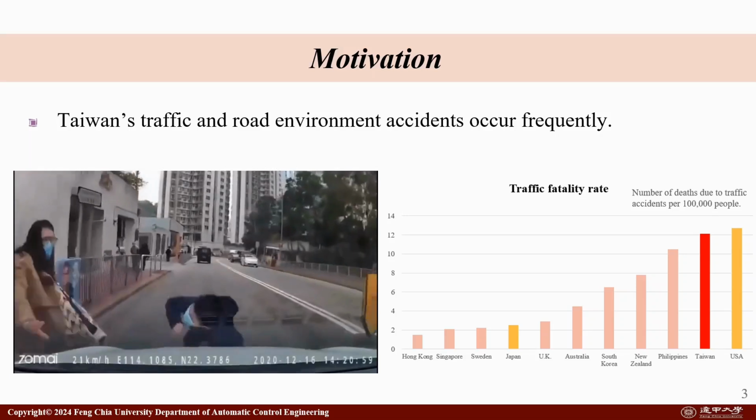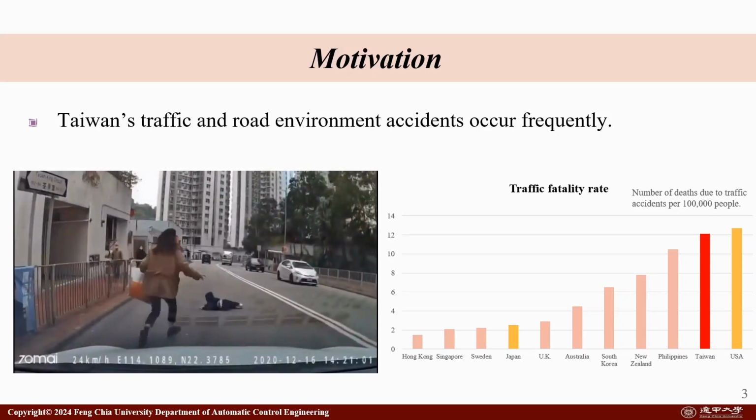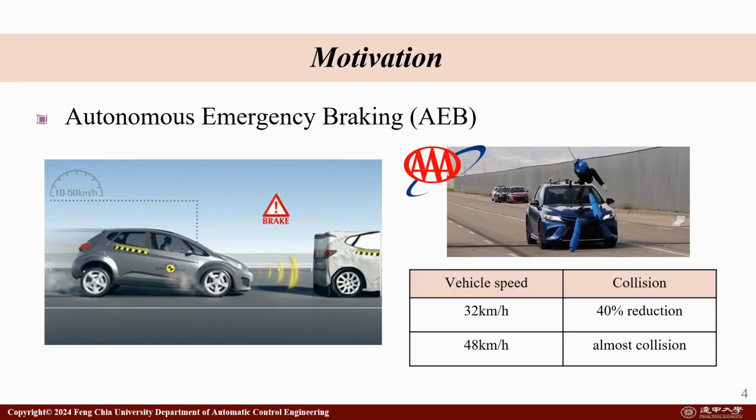So we want to find the emergency danger early. Some vehicles use the autonomous emergency braking system, and the AEB system uses the camera and the LiDAR to detect the target ahead and calculate the degree of danger.